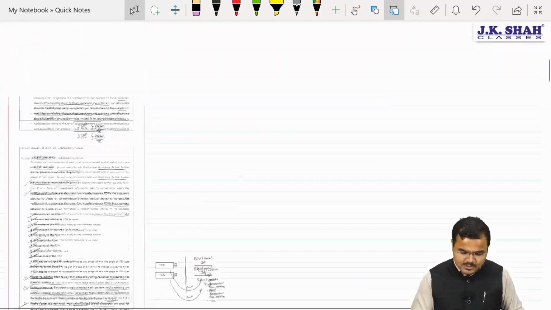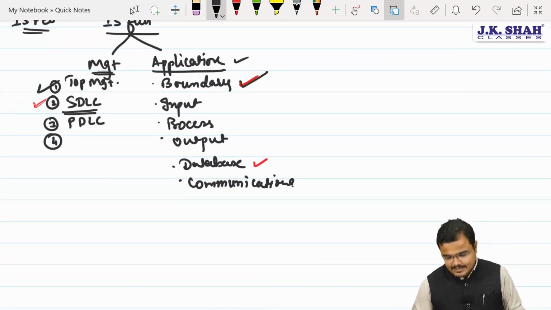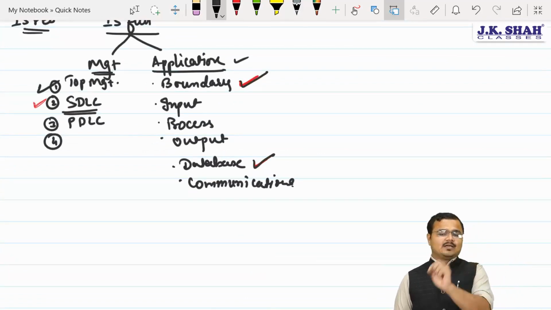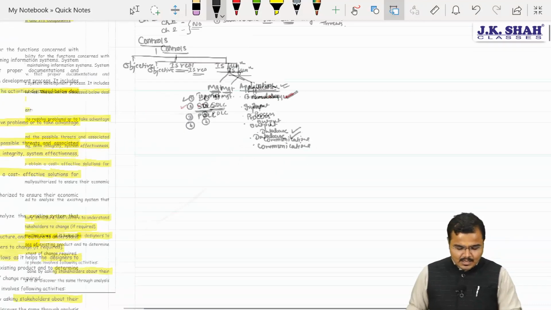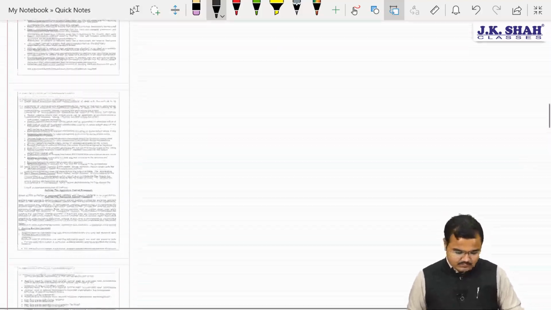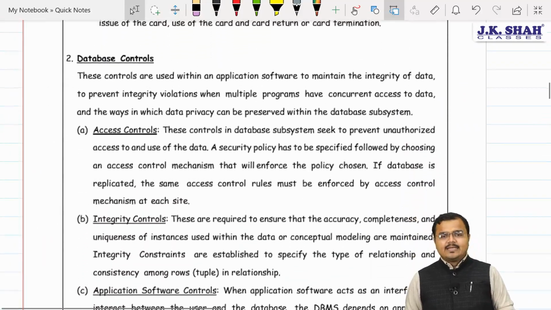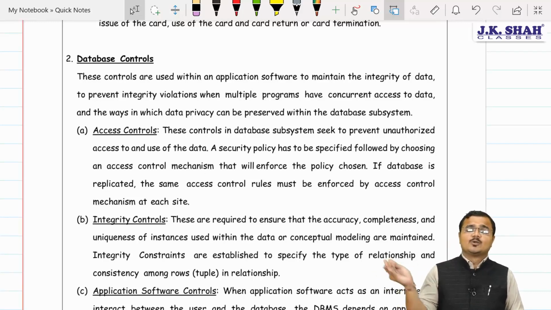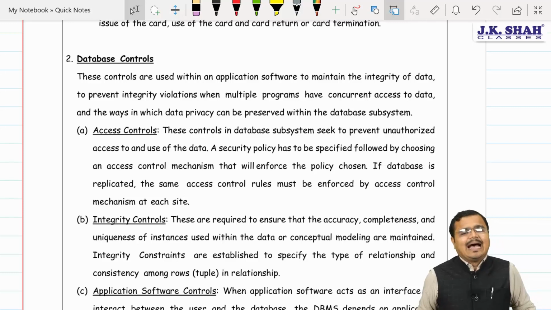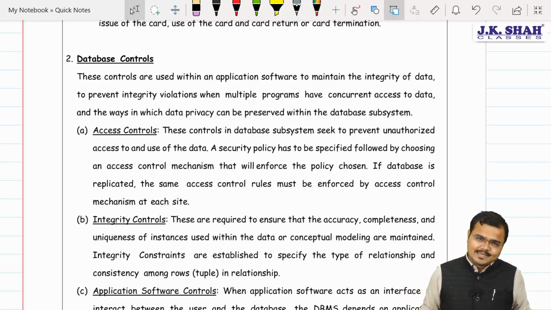Moving to the second important concept. As I had already promised you, we can find two major changes. One is in the boundary, which we had covered. Now we are going to see database controls. A very, very important control. Please remember, earlier the institute had, in the May 18 attempt and 19 attempt, given the complete and full detailed explanation for database control. Then for the next 2 years they had reduced the substantial part from this database control, and again they had introduced it. So nothing new. It's just like we always say, history repeats. And same thing is over here.